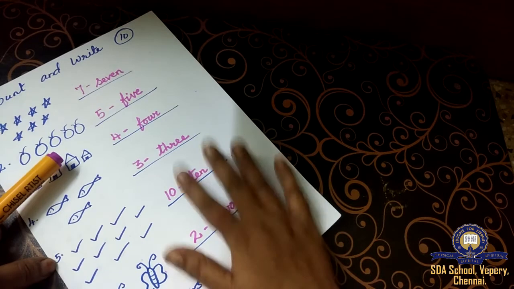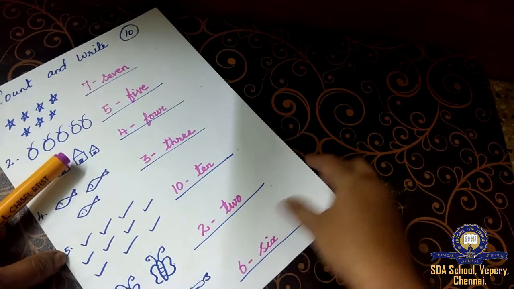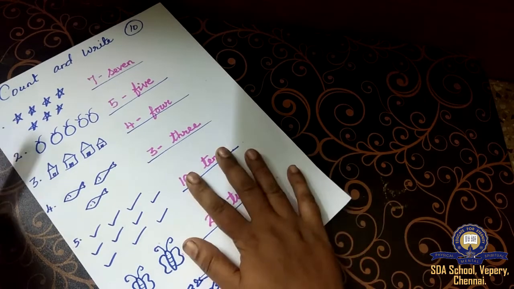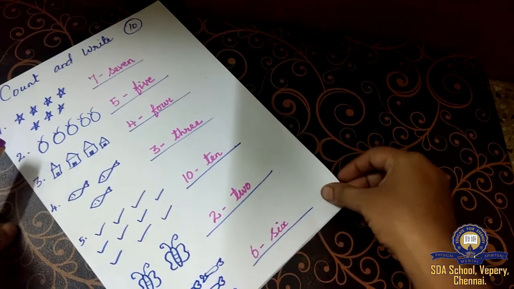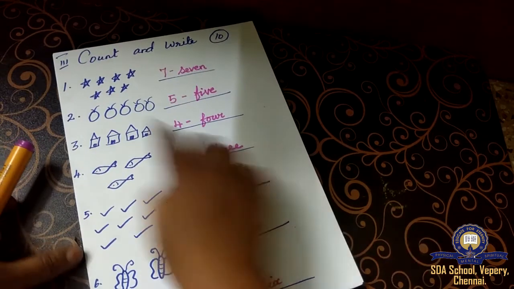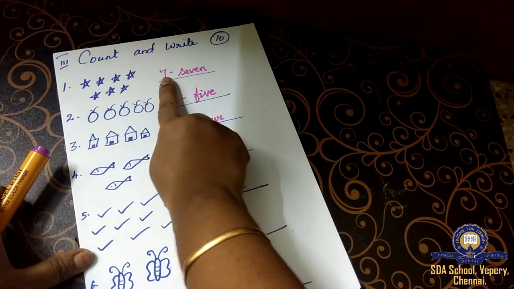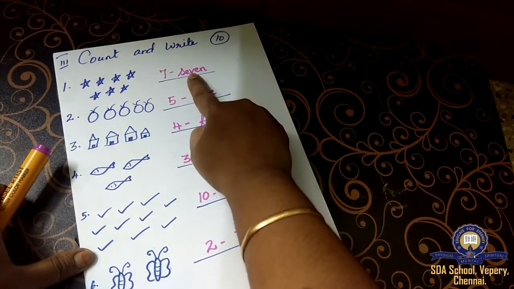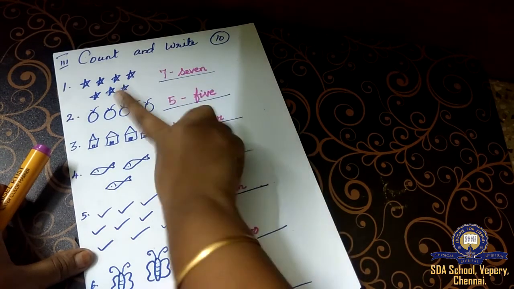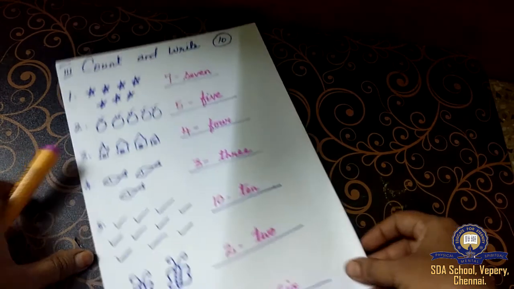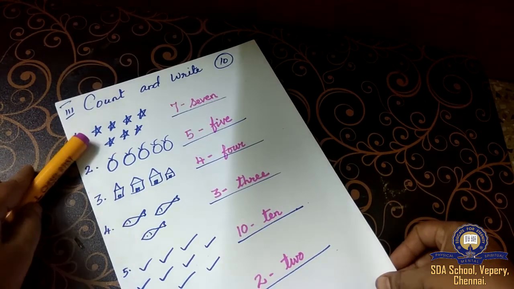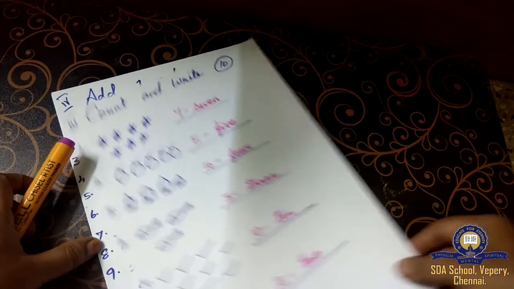Okay, be careful in writing this exercise. This is very, very important and it will come like this. The pattern will be like this. Is it clear, children? First, you have to count it, put the number and write the number name. Count and write. This is Roman letter 3 and this is how you have to complete your question paper.